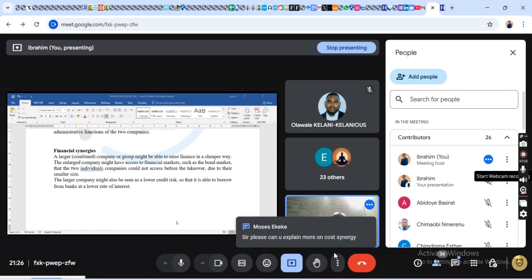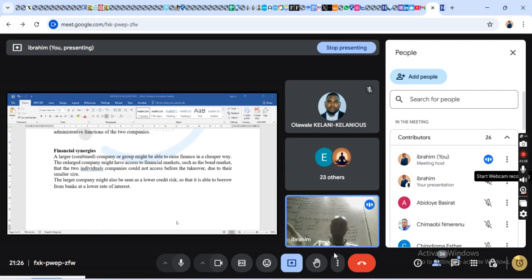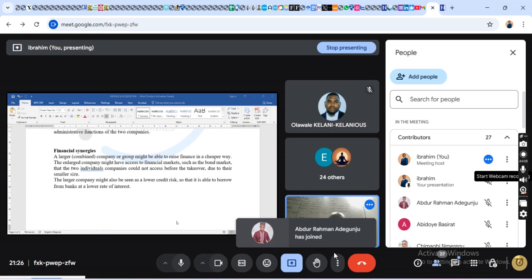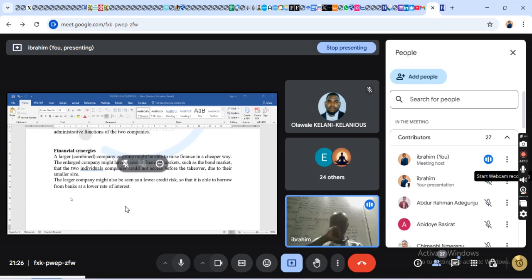Can I explain more on cost synergy? When both of us merge together, it is possible that the administrative cost of the business will reduce. The cost of sales will actually reduce as a result of that, right? Now that is in theory though. It may not even reduce, because you are merging them together. You will still pay the same salary, although rent may be different. Probably when you merge with A, you move from that side to the other side, and you may not even pay rent. So it's part of administrative expenses. That's fine. Now, are we still together, please?